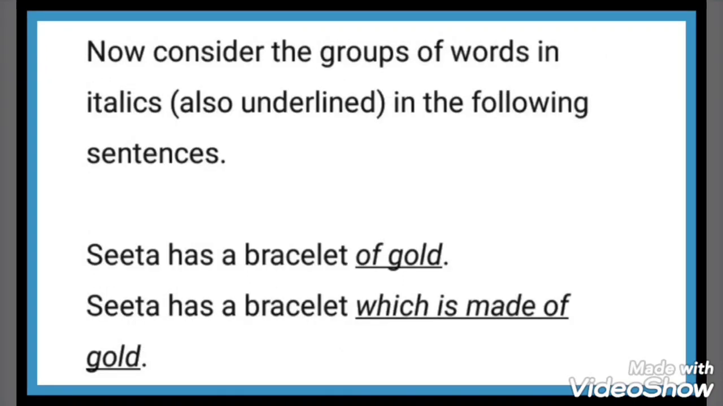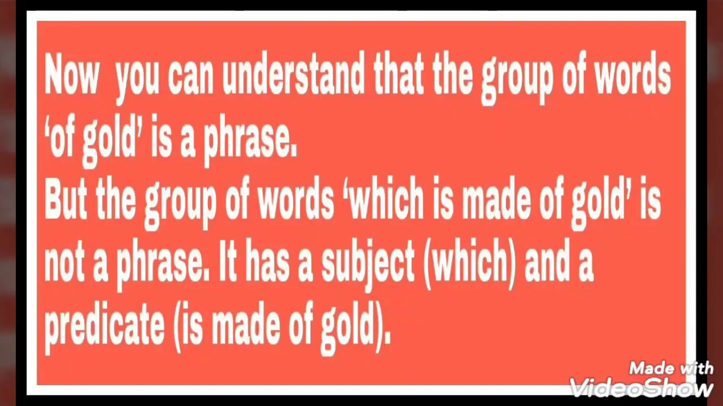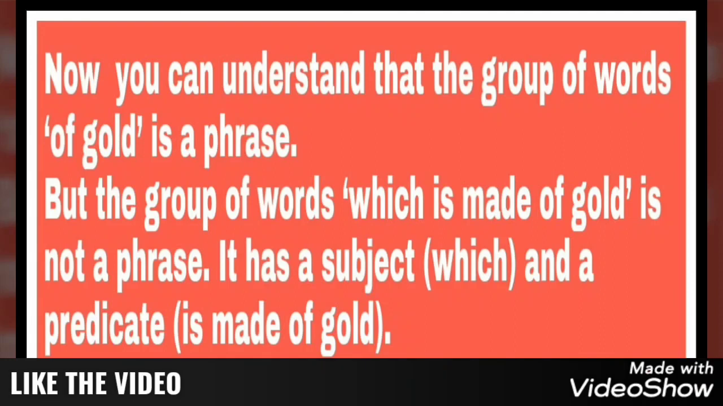Now let us see another example. Here you have to observe that two sentences are given. Sita has a bracelet of gold. Sita has a bracelet which is made of gold. These two sentences have the same sense, the same meaning is conveyed in both the sentences. But what we have seen, in the first sentence, "of gold" is a part of a sentence which is not having complete sense. So it is a phrase, right?